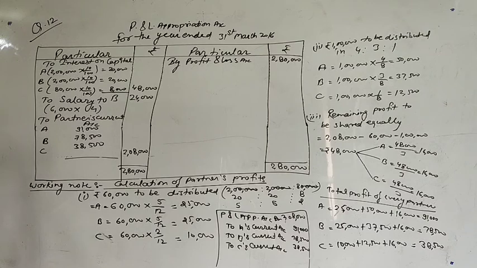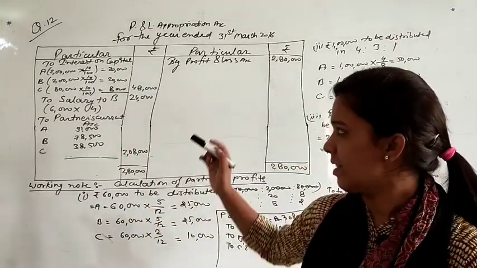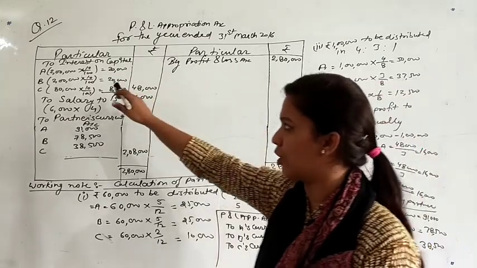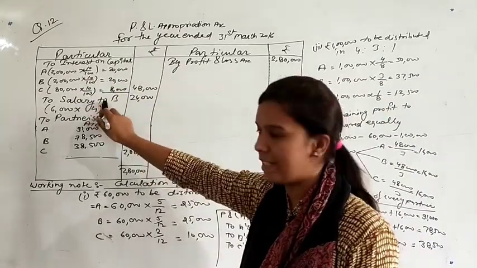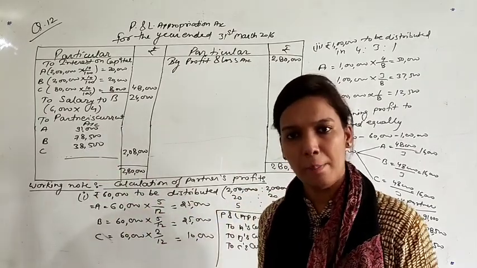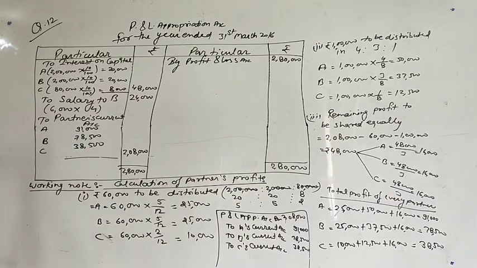So this was question number 12. There was no point for loan and other points. Out of the profit given by the P&L account, we first distributed interest on capital, then salary of any partner, and then the remaining profit was distributed among the partners. Okay, let's start with the next question. The next question we are going to start is the 14th. Question number 14 we are going to start next.